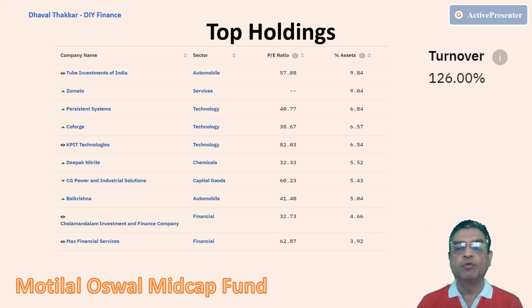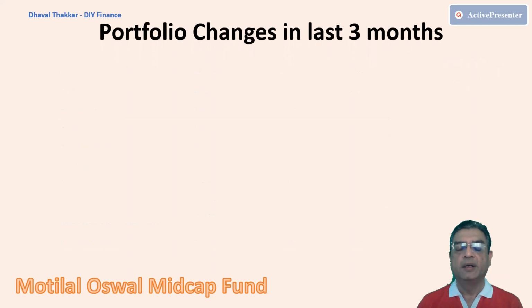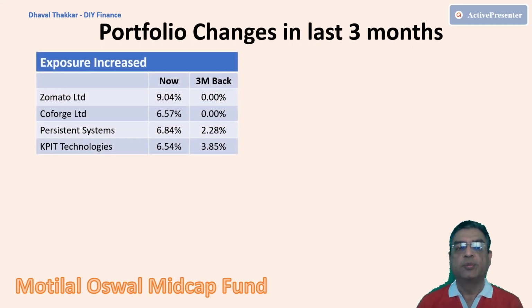So before checking the portfolio allocation, let's look at the major changes in the portfolio it has made in the last 3 months. Firstly, let's look at the stocks it has added to the portfolio. Here if you see, Zomato and Coforge top the chart as the new entrants in the portfolio with an allocation of 9% and 6.5% respectively. They have also added Persistent Systems and KPIT Technology stocks in a sizable quantity.